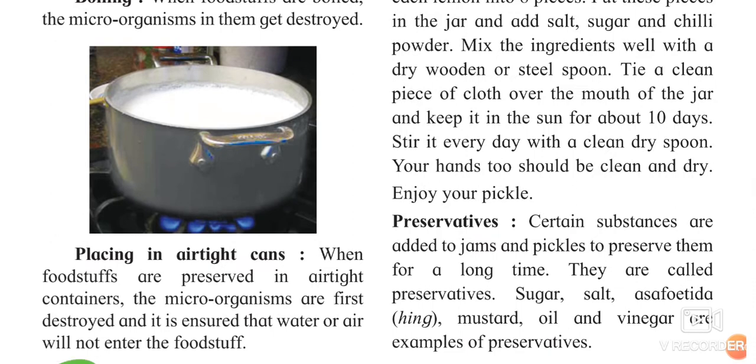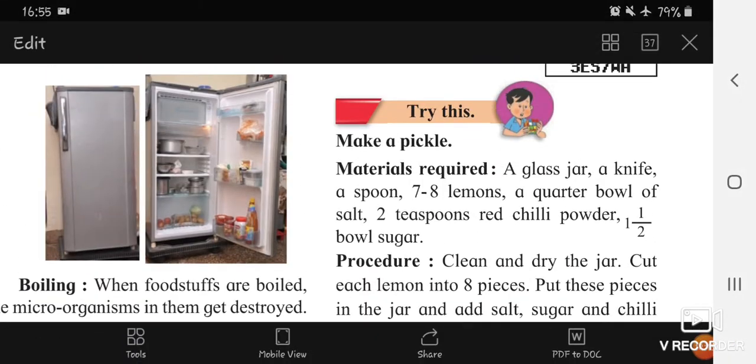And placing in an airtight can. When foodstuffs are preserved in an airtight container, the microorganisms are first destroyed, and it is ensured that water or air will not enter the foodstuff. You might have an airtight can at your place. Your mother keeps the foodstuff in it, which can keep the foodstuff safe for a longer period of time.